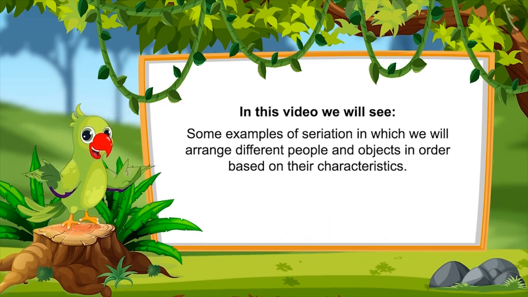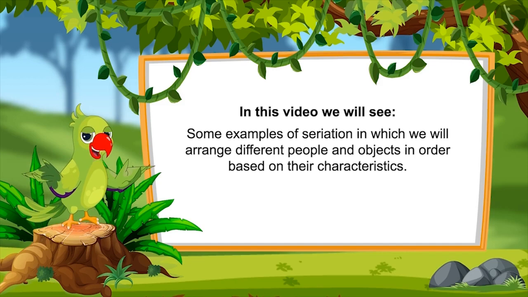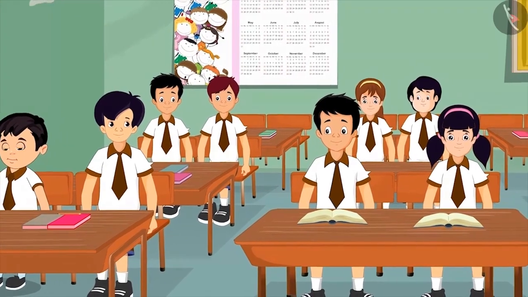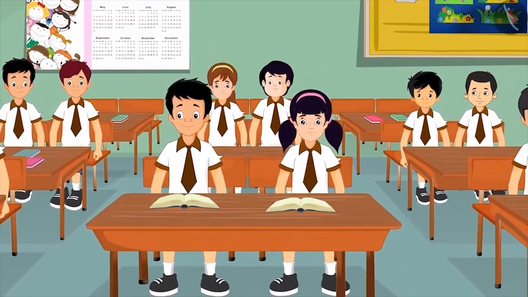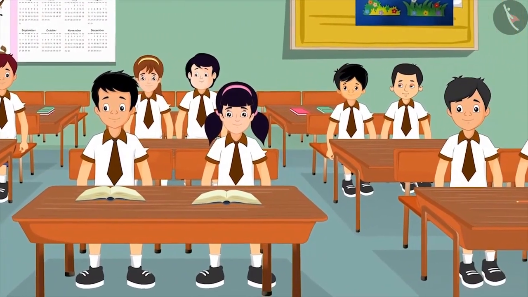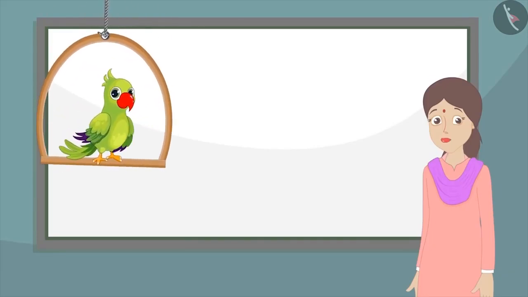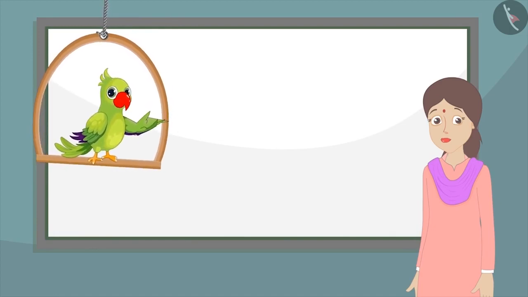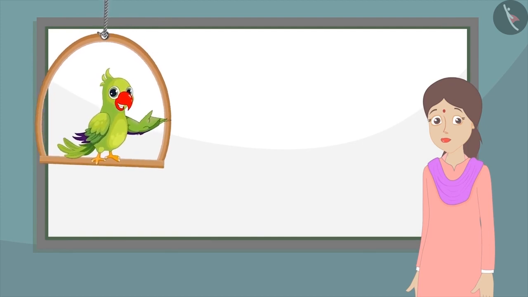In this video, we will see some examples of seriation in which we will arrange different people and objects in order based on their characteristics. Today, Chotu's class is going for a picnic. And Chotu's teacher asks all the children to stand in groups of 4. Then she asks the 4 children to stand in a line in the small to large order based on their height.